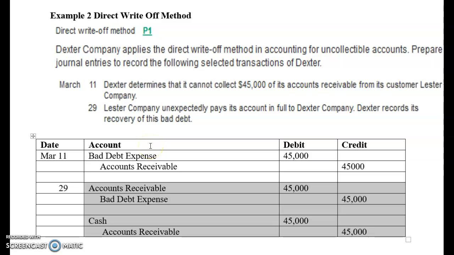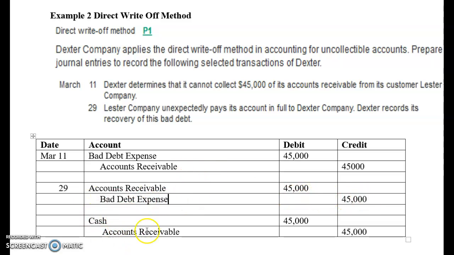Usually it's months, maybe years later. So it's really been a while. It's usually not 18 days later, but anyway, that's the way the problem's written. So we're running with what the problem said. So a debit to accounts receivable, 45 debit. Credit bad debt expense, 45, just like I showed you here.